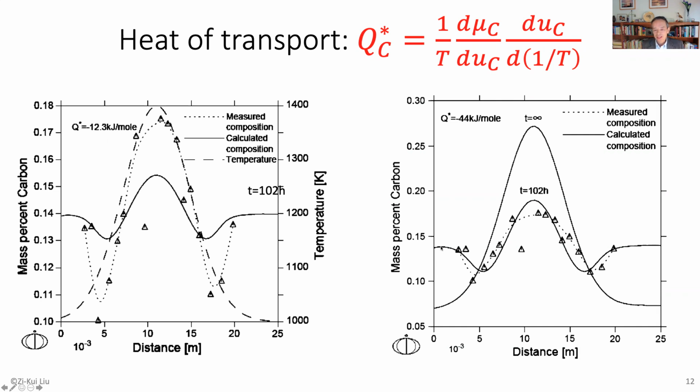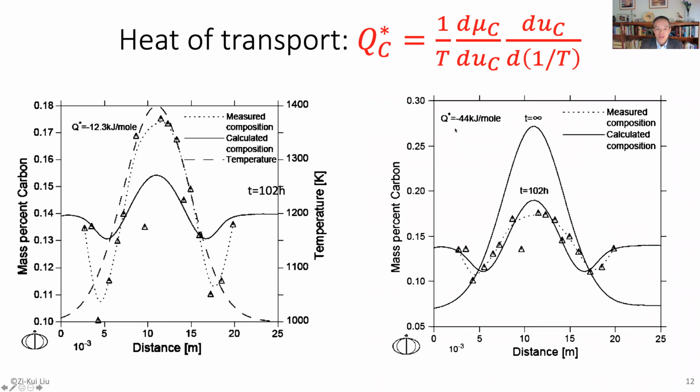Okay. So now with that new Q star, they simulate this one, and it matches the experiment very well. And then the question is how long it takes to reach a steady state, right? Turns out I think it should take about 3,000 hours. 3,000 hours, that's a pretty long time. So now you see that after time can be infinite, the profile looks like this. Right? It's very smooth now. No more variation. Okay. So now it reaches steady state. All right. So it's very nice, very beautiful work.